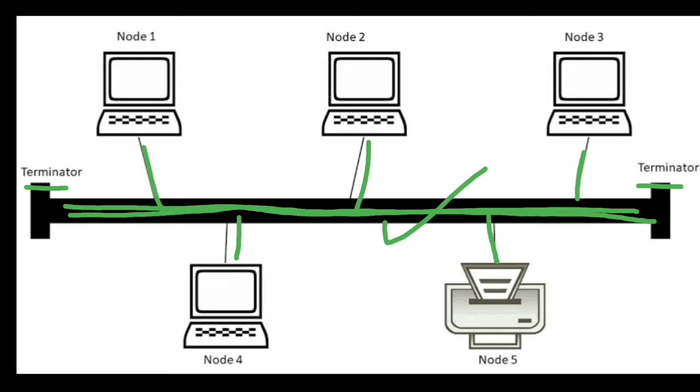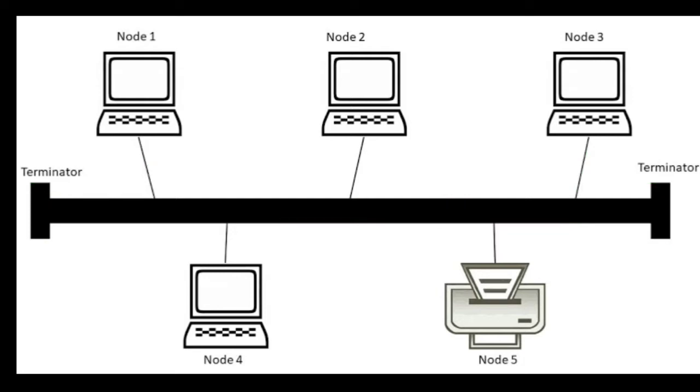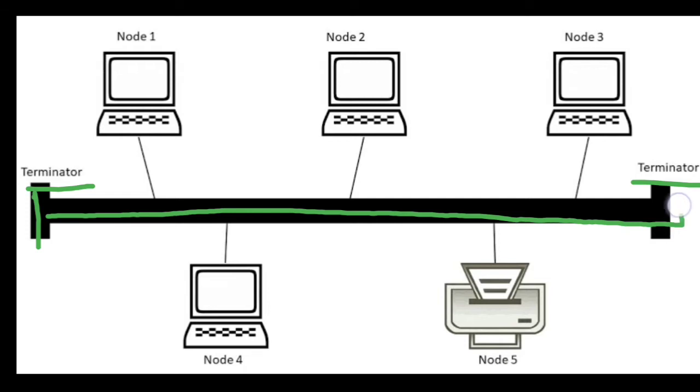It is not necessary that they should be only a computer. The number of devices will depend on the length of the wire. This is known as the terminator. In bus topology you have a certain limitation: you cannot use it for a long distance, it is used for a short distance. The cable that is used is of limited size. You can't say you will use it as long as you want. It is a short distance communication channel.